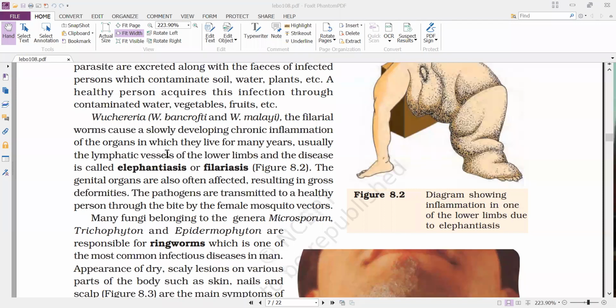As a result, they block the passage of lymph. As a result, some of the tissues, especially those present far away, those organs will not get sufficient nutrients. As a result, these organs or tissues gradually undergo death, and this dead tissue is slowly pushed outside. As a result, it causes inflammation, that is swelling of the body parts, especially the limbs, lower limbs.